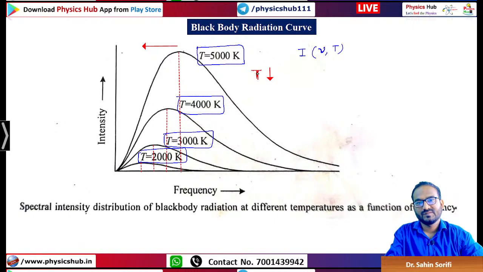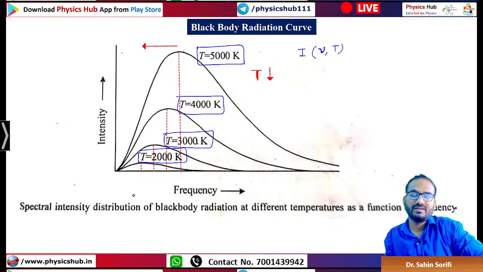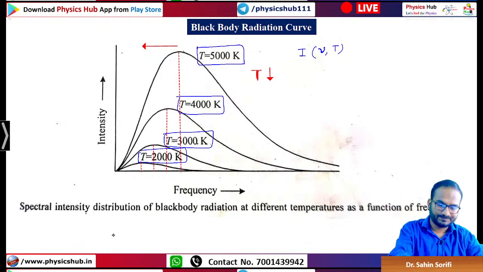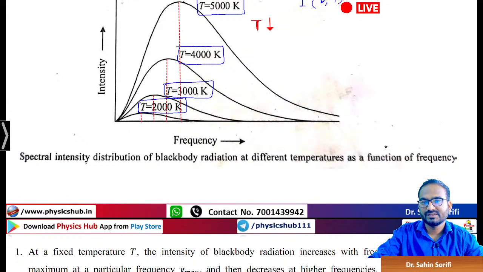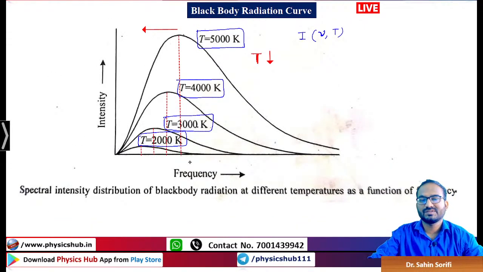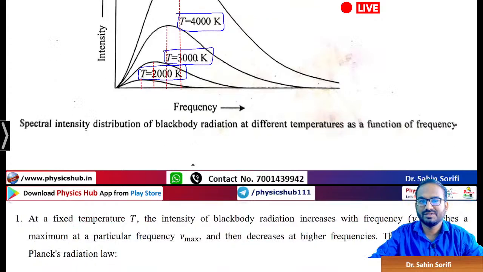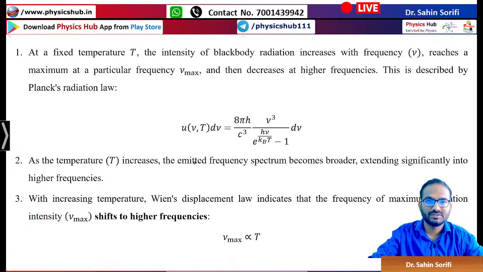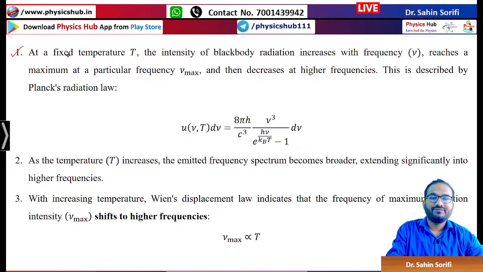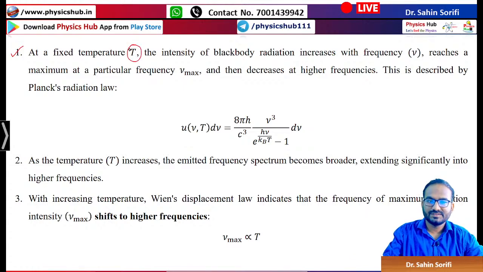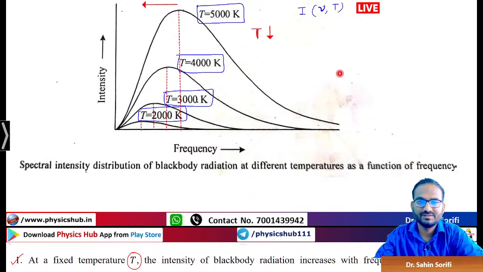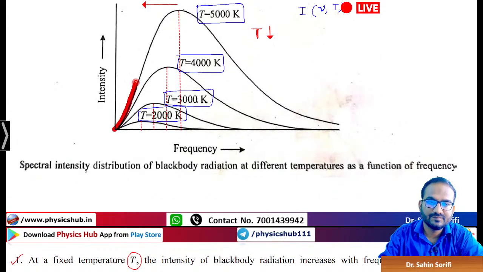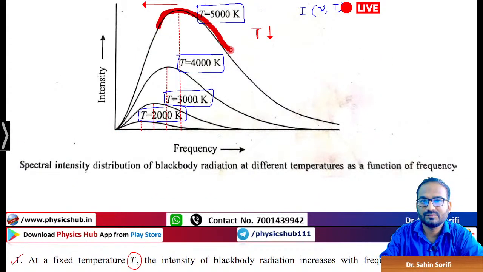Clear? And this relation is mathematically given by Wien's displacement law. So you can see this is the spectral intensity distribution of black body radiation at different temperatures as a function of frequency. So what are our observations? I have already told you most of the observations, but here I have just put them forward. Look, at a fixed temperature T, any temperature T, the intensity of the blackbody radiation increases with frequency. As you can see, this is increasing with frequency, achieving a maxima, and then falling down again.